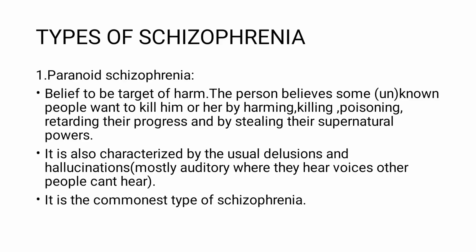The types of schizophrenia. The first one is paranoid schizophrenia. With paranoid schizophrenia, there is believed to be a target of harm. That is, the person believes some known or unknown people want to kill him or her by harming, poisoning, retarding their progress, or by stealing their natural powers. It is also characterized by the usual delusions and hallucinations, mostly auditory, where they hear voices other people can't hear. It is the commonest type of schizophrenia.